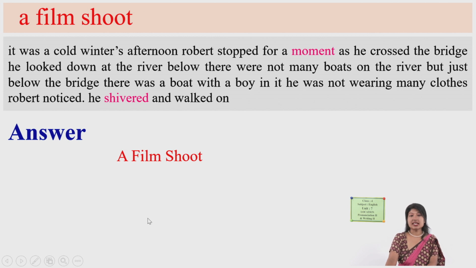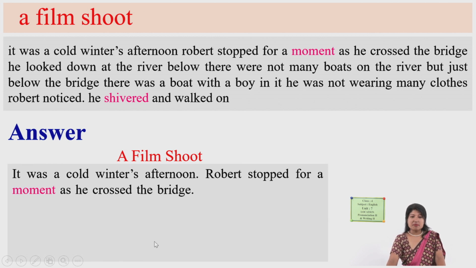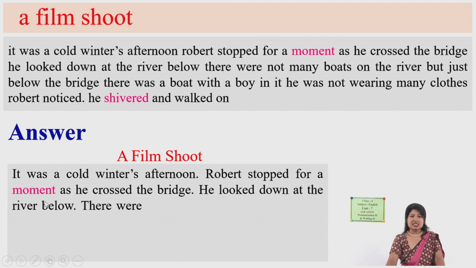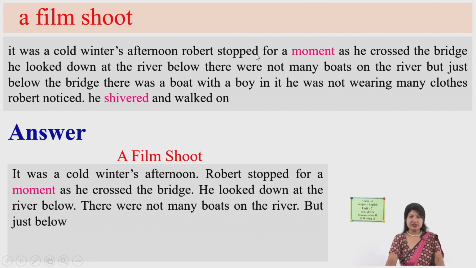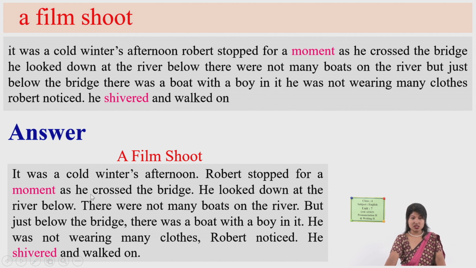Then what about the text? Look here, what are the missing parts in the text given here? It was a cold winter's afternoon. I capital, the beginning of the sentence, the beginning of the paragraph. It was a cold winter's afternoon. Full stop is missing here. Then the next sentence started with Robert.